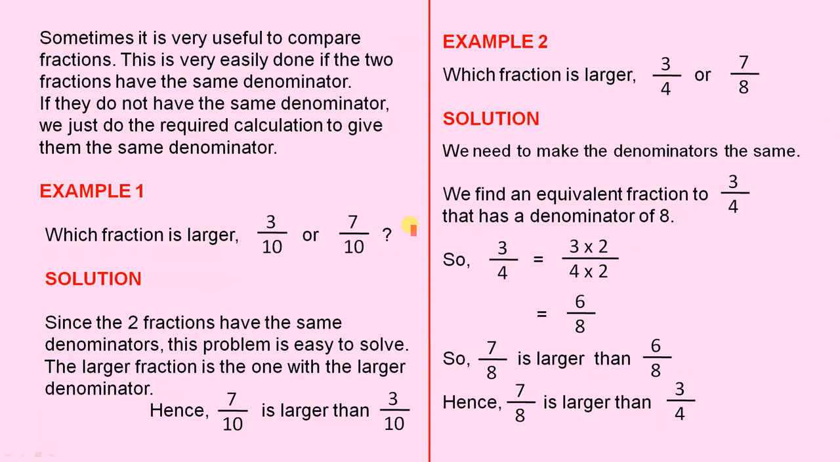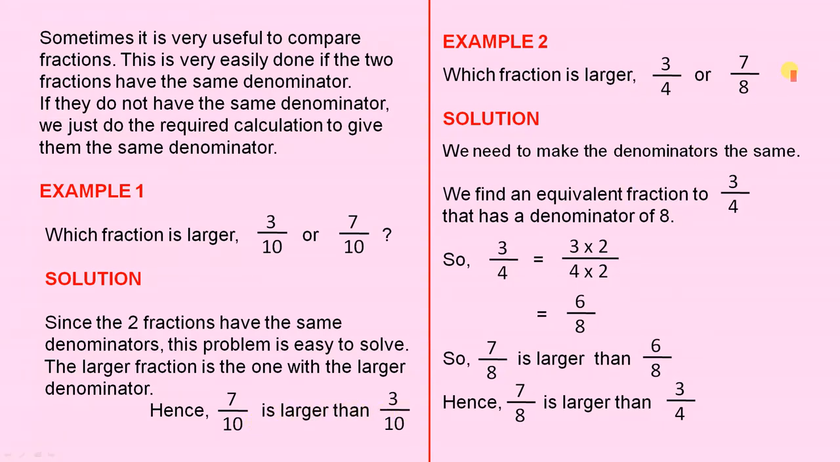Example 1. Which fraction is larger, 3 over 10 or 7 over 10? Solution. Since the two fractions have the same denominators, this problem is easy to solve. The larger fraction is the one with the larger numerator. Hence, 7 over 10 is larger than 3 over 10.